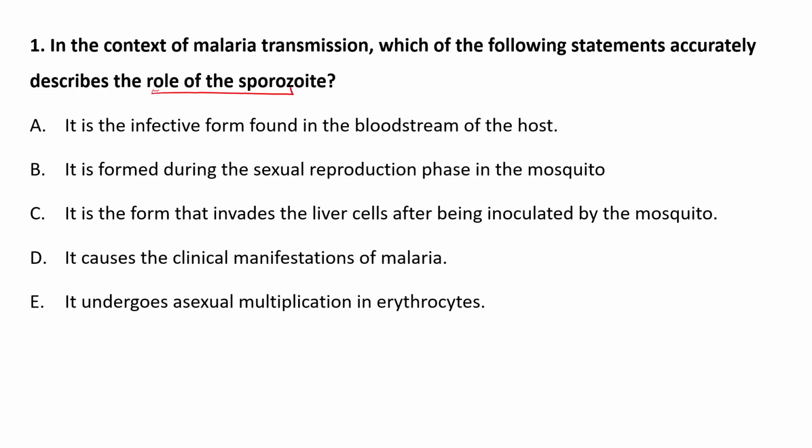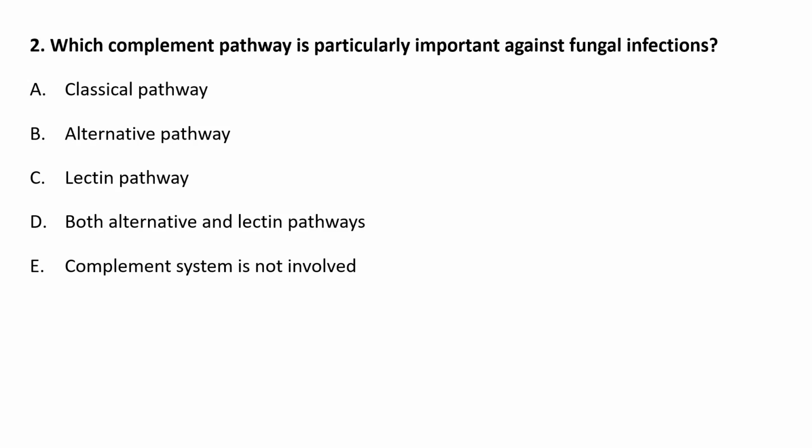If you properly read the life cycle of malaria transmission, you will get to know that the sporozoite is the form that invades the liver cells after being inoculated by the mosquito. So I think this is the correct answer. You can cross check it again.